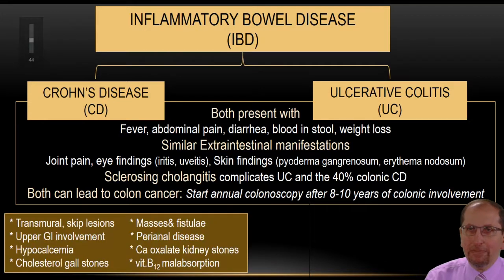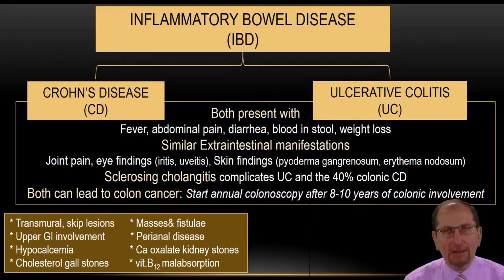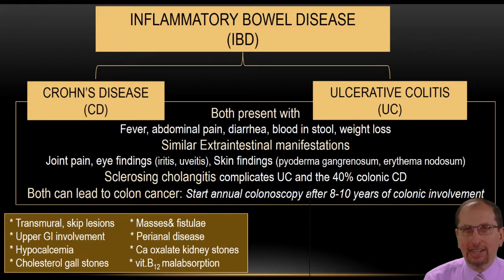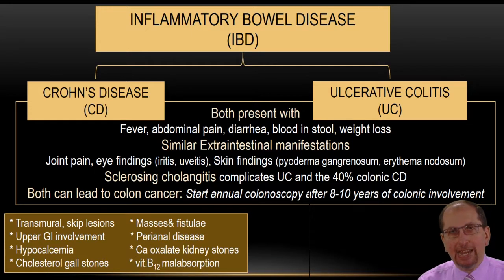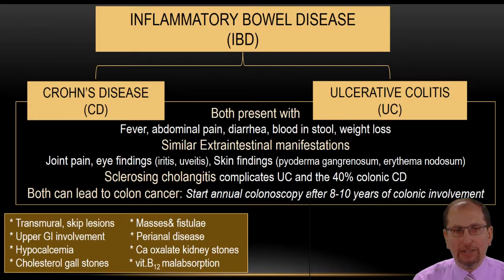Let me differentiate between Crohn's disease and ulcerative colitis. We have just seen what's common between them. Both present with abdominal pain, blood in stool, diarrhea. Both present with extra-intestinal manifestations. Both can lead to colon cancer. What's unique to each one of them? And let me start with Crohn's because it's kind of more widespread.